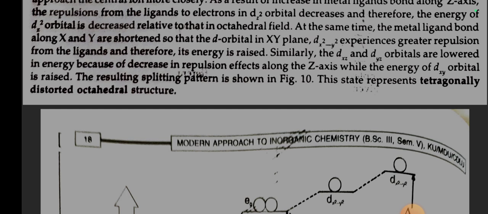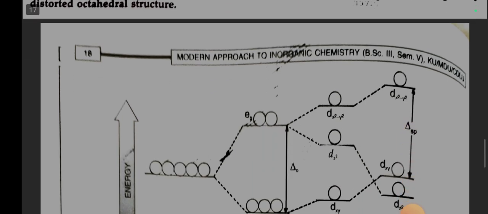Similarly, the dxz and dyz orbitals are lowered in energy because of decrease in repulsion effects along the z-axis, while the energy of dxy orbital is raised. The resulting splitting pattern is shown in figure 10. Thus, this state represents a tetragonally distorted octahedral structure.